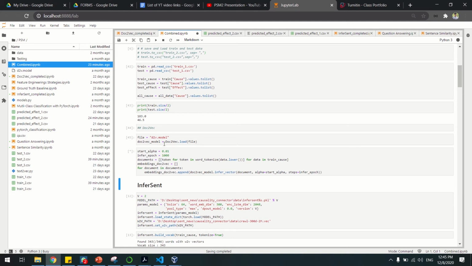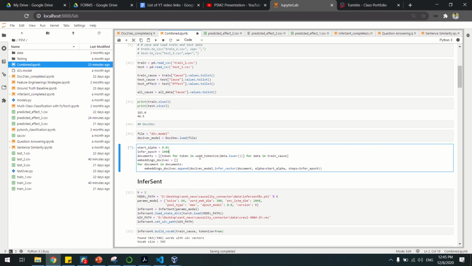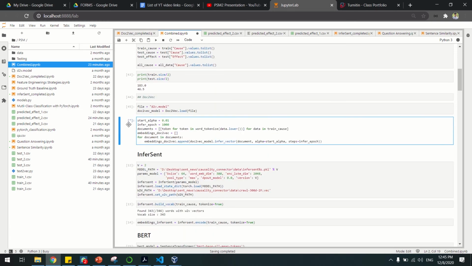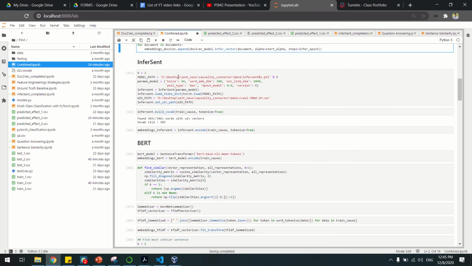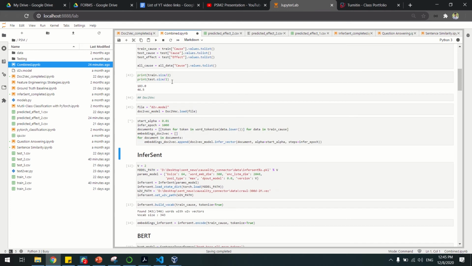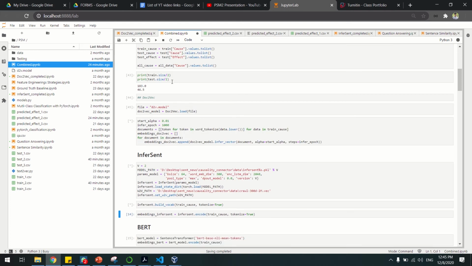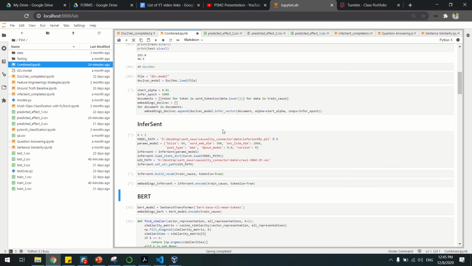As you can see, I load all the initial parameters, and then load all the corpus into the model to train the model for unique embedding values. So this is the InferSent I already created for it. InferSent also takes some time to run because the embedding model is using a pre-trained model, which will be more precise in the results as well.